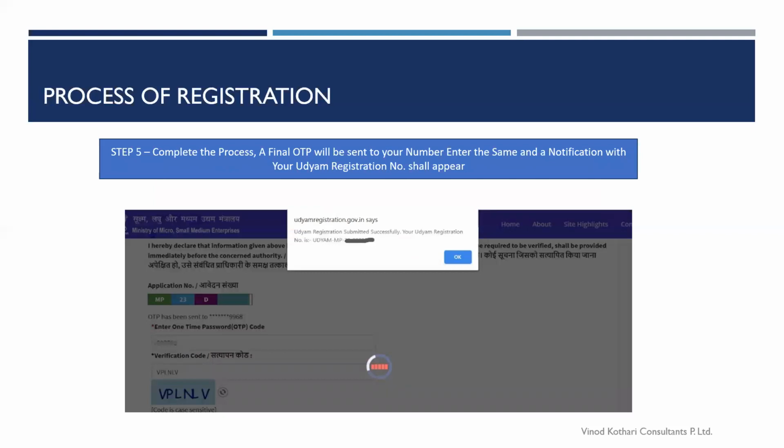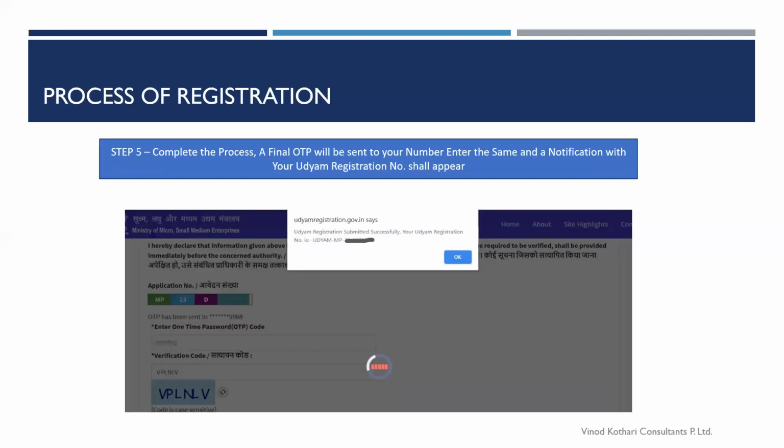Once you have completed this step, you would again be asked to verify the mobile number. But the first time you are asked to verify the mobile number, it was for the Aadhaar number, the mobile number that you have registered. The second time, the OTP would come on the mobile number that you have filled in the form, the upper side that we discussed. Now they might be the same mobile number, but if they are different, keep in mind that the final OTP would be on the mobile number that you have filled in the form.